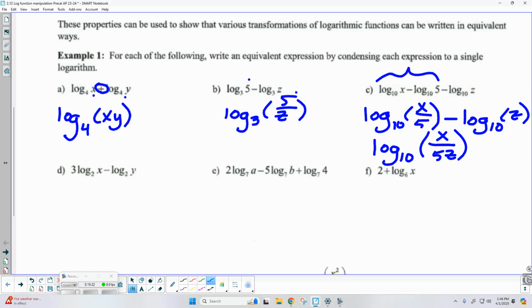I'm seeing a couple of confused faces, so let's take a look. I'm going to take this first argument, x over 5, and divide it by the second argument, z. We want to simplify this, so let's pretend that this z down below is a fraction. Remember the rule: if we're dividing by a fraction, we're multiplying by the reciprocal. So that means we're going to have x over 5 times 1 over z. So that's how I got the z down below.